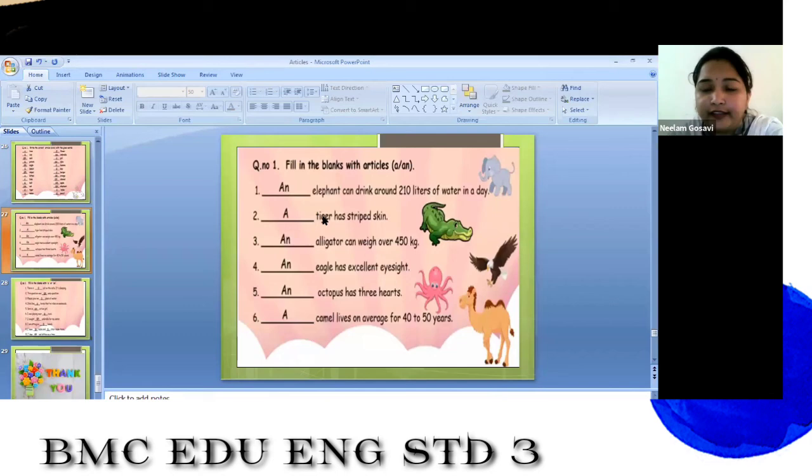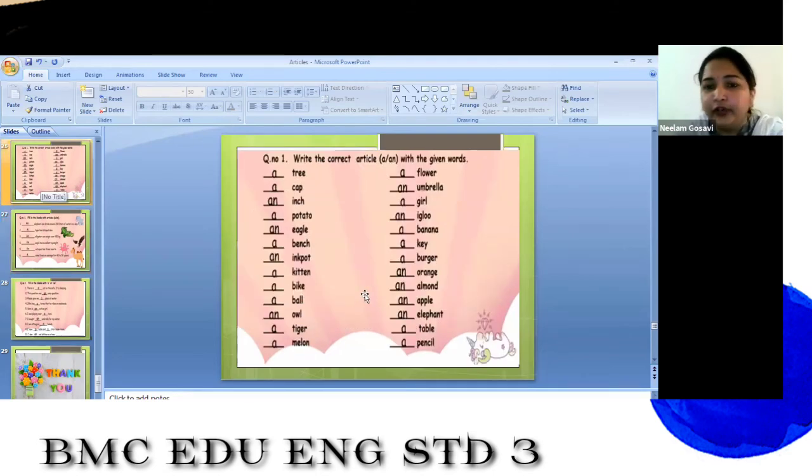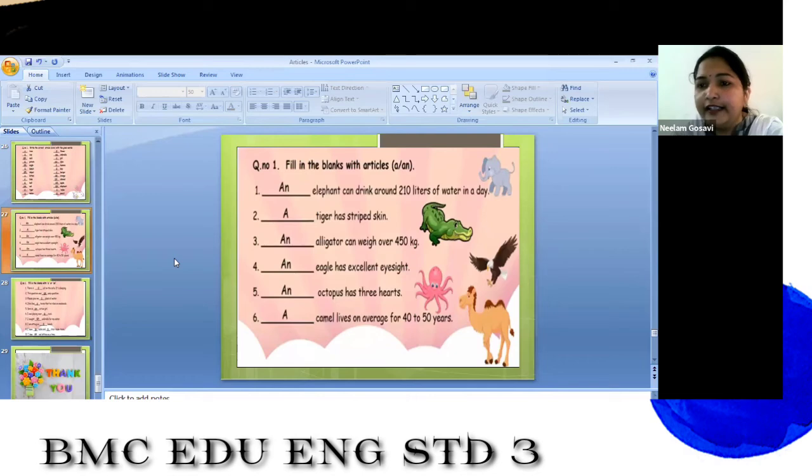Fill in the blanks with articles. So here we are using the, a and an in the sentence. Just now I have shown you in the words, right? Now we are using them in a sentence. So let us read this one.